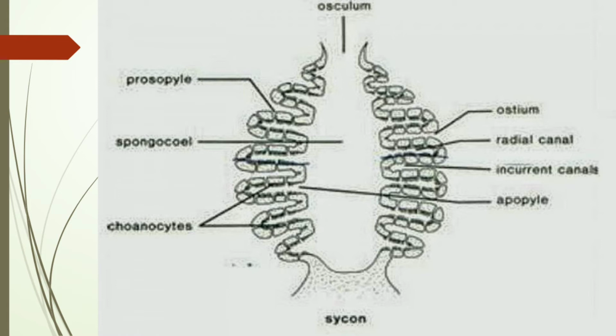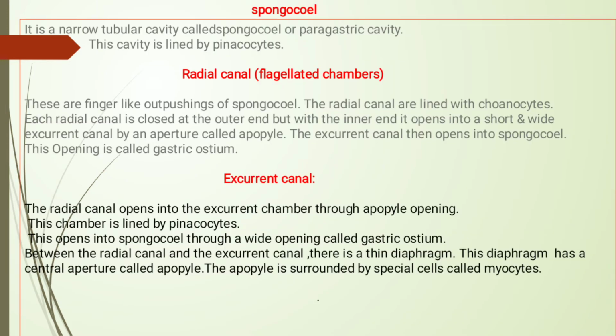Radial canals. These are also called flagellated chambers. These are the finger-like outpushings of the spongocoel. All the canals lie in the thick body wall which is lining the spongocoel. The radial canals are lined with choanocytes. The excurrent canal then opens into the spongocoel. This opening is called the gastric ostium.